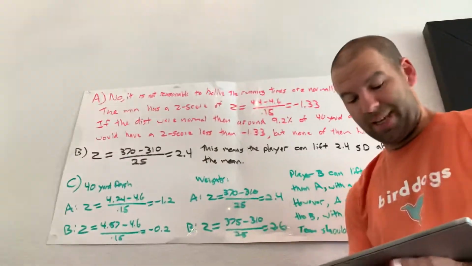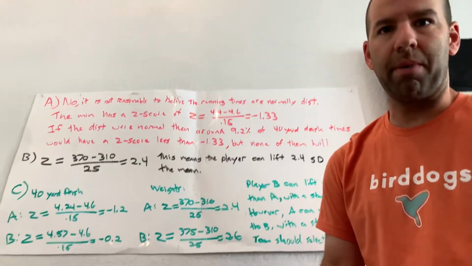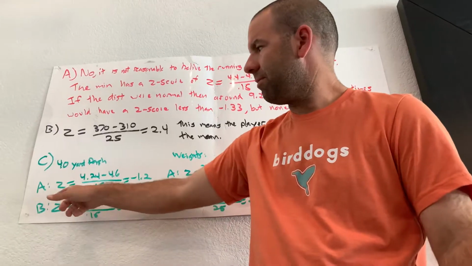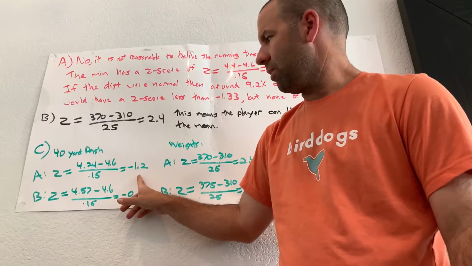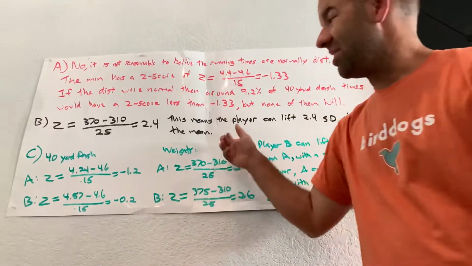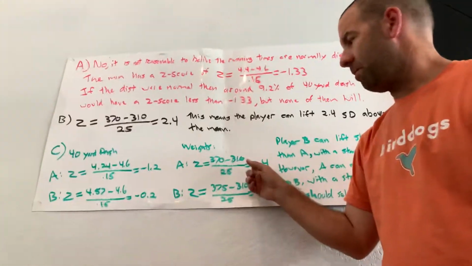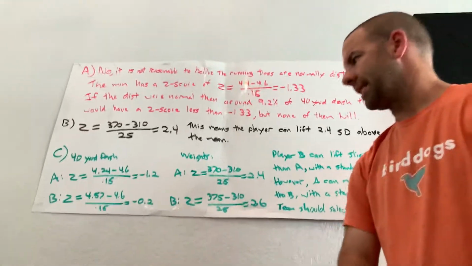Then part C gives us information for both players, and it says, hey, which one should we pick? So the work that you would do on that is you'd find the z-score for the 40-yard dash for both of them. So I have a negative 1.2 and I have a negative 0.2 for A and B. Then I do the same z-scores for the weights, and we already knew from part B that A has a 2.4 and B has a 2.6.